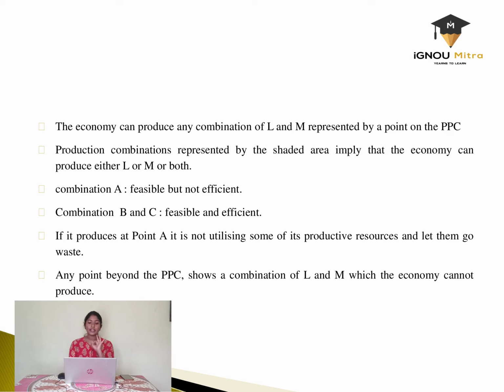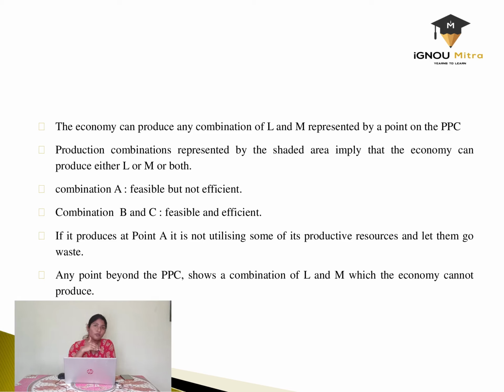So we tend to get 4 combinations here, combinations A, B, C and D. We'll try to explain it. The first combinations are B and C that are on the PPC. These are the most efficient points because the economy can produce both the goods, computer monitors as well as LED screens, in both these points B and C, because they are on the points of the PPC.